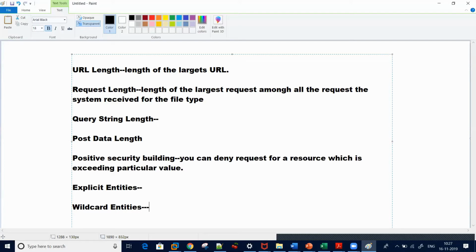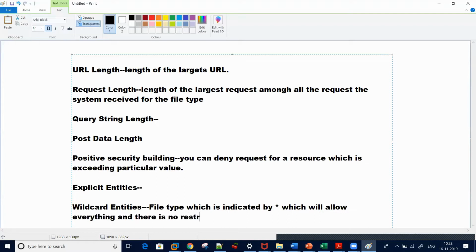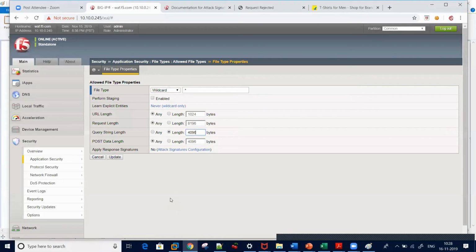Wildcard entities are the file type indicated by a star, which will allow everything, and there is no restriction on file type attributes. What are the attributes? These four are the attributes: URL length, request length, query string length, and post data length.